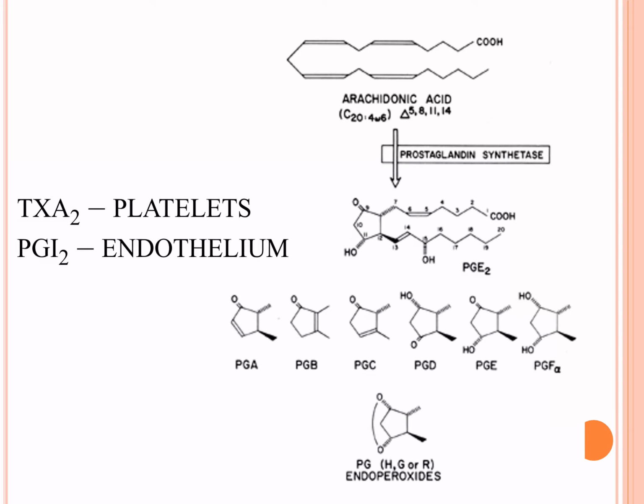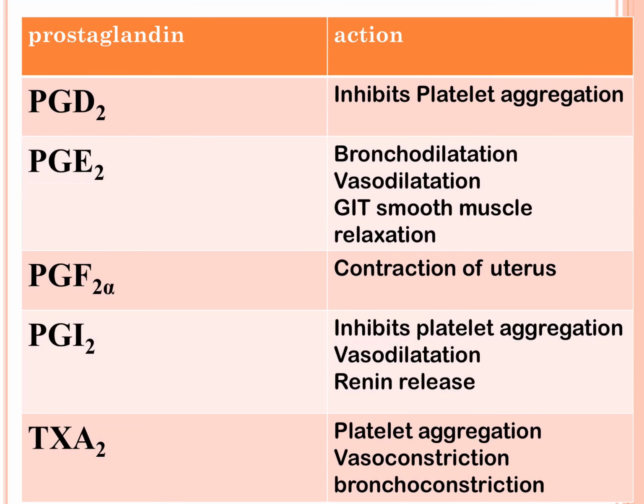So, where is thromboxane A2 present? Platelets. Where is PGI2 present? Endothelium. What are the main functions of these prostaglandins? PGD2 inhibits platelet aggregation. PGE2 is involved in bronchodilation, vascular dilatation, smooth muscle relaxation, all dilators. F2, contraction of uterus. I2, it is also a vasodilator and inhibits platelet aggregation.